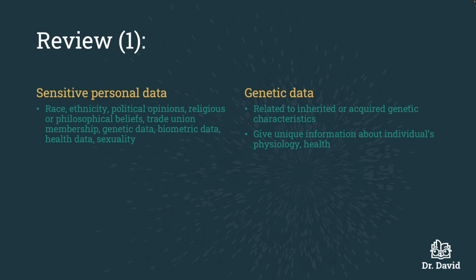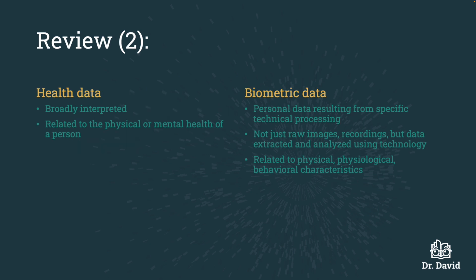You are correct. Awesome. Genetic data relates to inherited or acquired genetic characteristics. It gives unique information about an individual's physiology and health. Health data is broadly interpreted. It is related to the physical or mental health of a person.